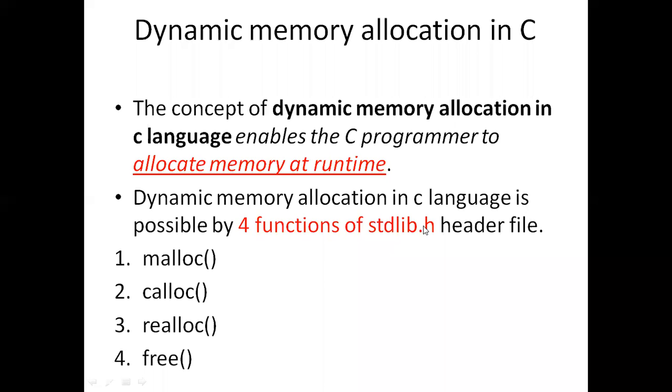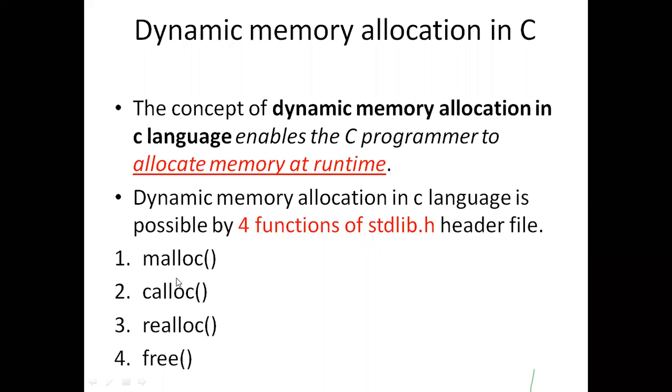For allocating memory at runtime, what different functionalities are we going to use? You need to remember 4 functionalities. For allocating the memory, we use malloc and calloc. The malloc and calloc functions are used for allocating memory.